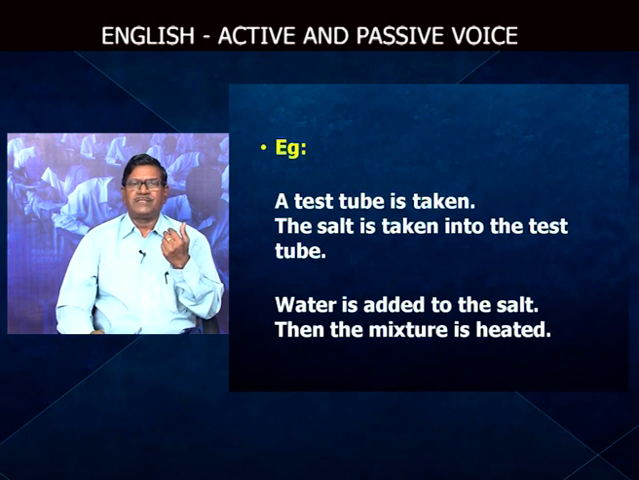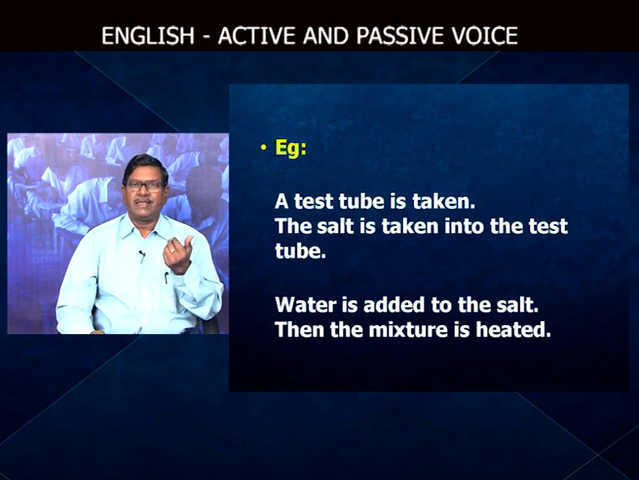See, let us see some examples. A test tube is taken. You take a test tube or I take a test tube, we said. The salt is taken into the test tube. Water is added to it. Water is added to the salt. Then the mixture is heated. So, this way if you go on conducting an experiment, all the sentences are used in passive form.